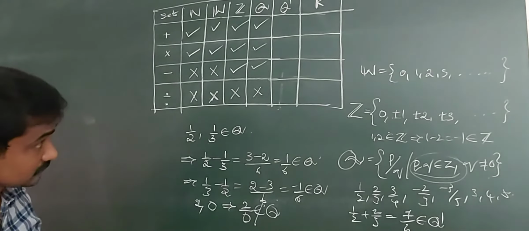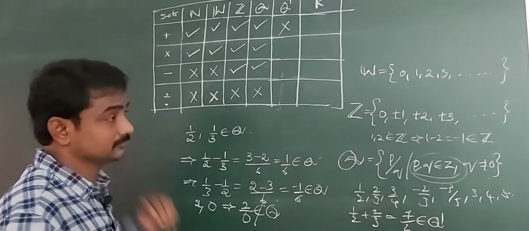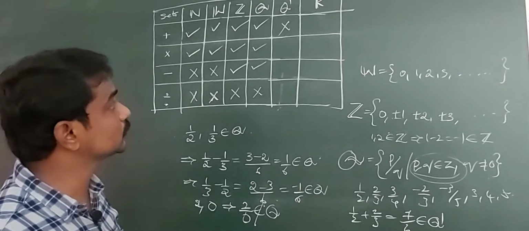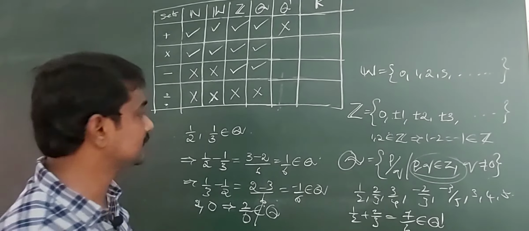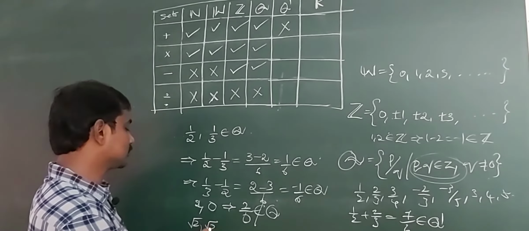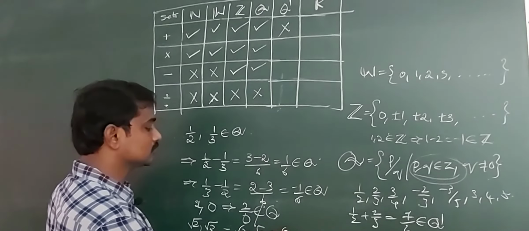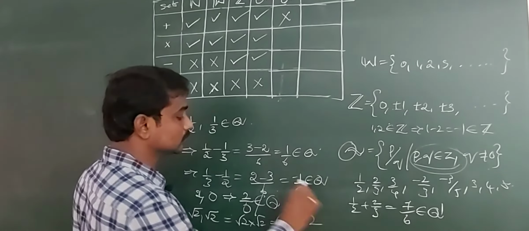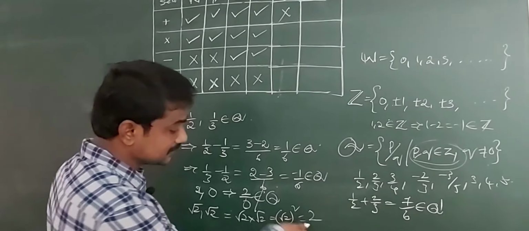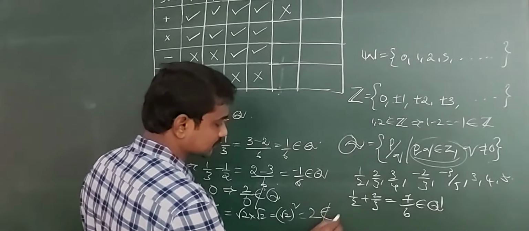Next set, irrational numbers. The sum of two irrational numbers is not always an irrational number, so addition is not a binary operation. Similarly, the product of any two irrational numbers is not always an irrational number. For example, root 2, root 2: root 2 into root 2 is equal to root 2 whole square, that is equal to 2. 2 is a rational number, an integer, a whole number, a natural number, and it does not belong to Q dash.